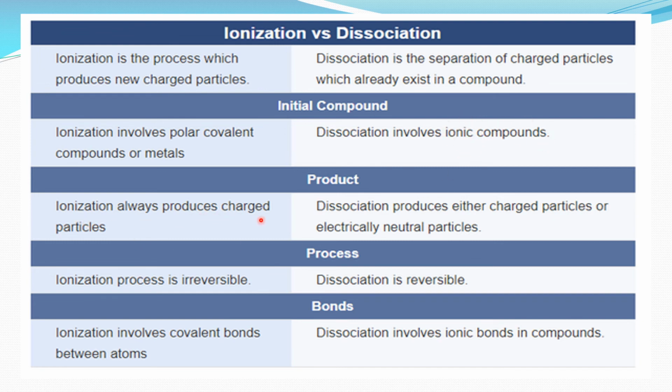Ionization always produces charged particles. Dissociation produces either charged particles or electrically neutral particles. The ionization process is irreversible, whereas dissociation is a reversible process. Ionization involves covalent bonds between the atoms present in the molecule. Dissociation involves ionic bonds in their compounds.